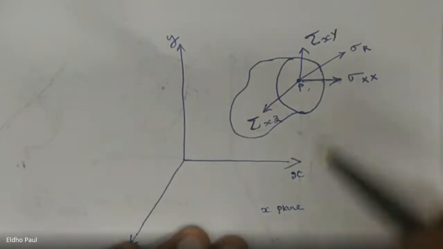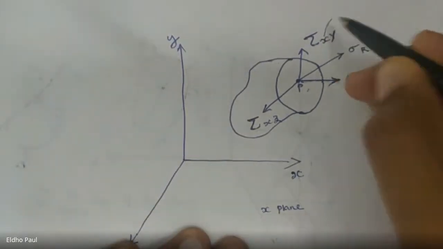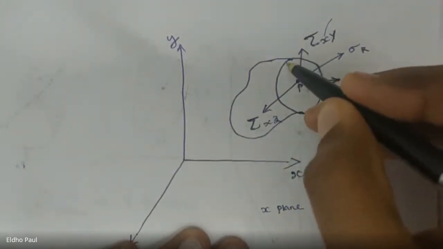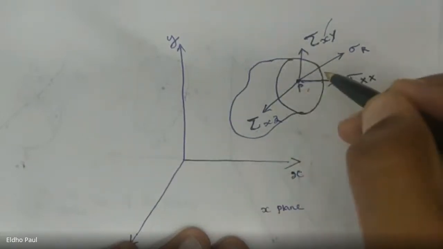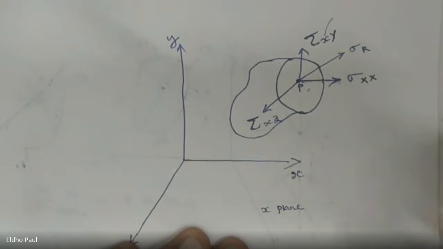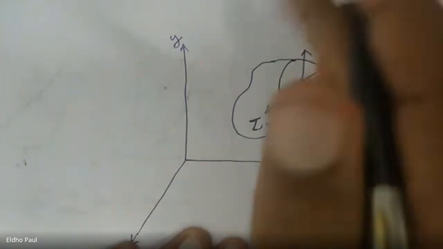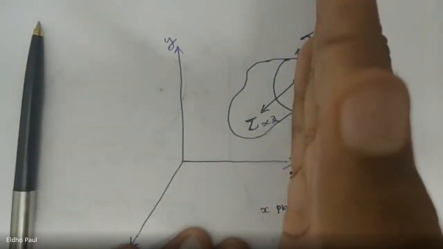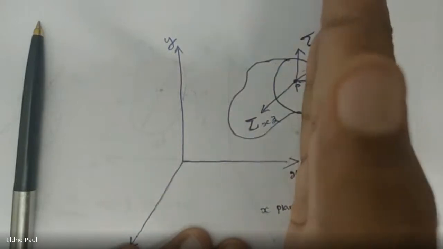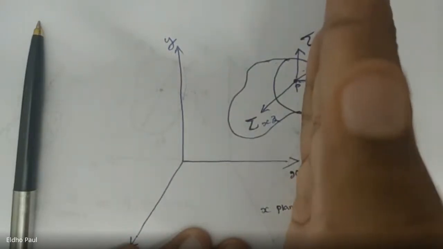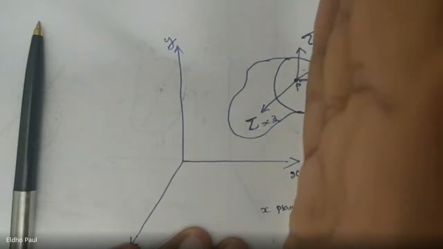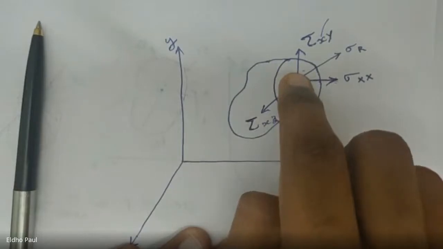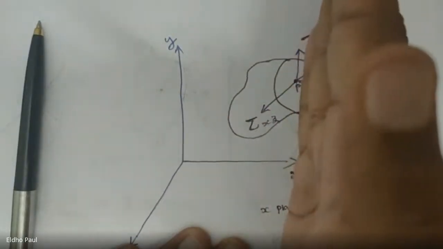The x term in xy represents what plane is used to cut this cross section. Here we use the x-plane to cut this cross section, a plane which is perpendicular to the x-axis, like my hand. So this plane is called the x-plane.